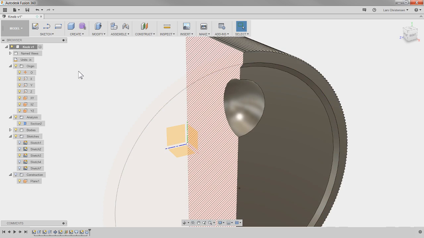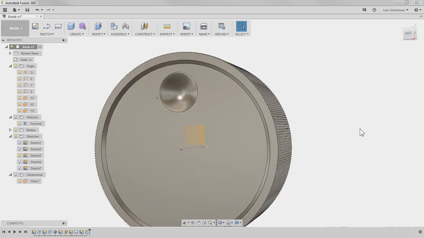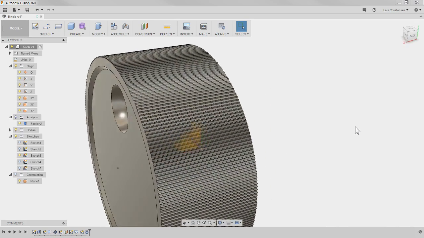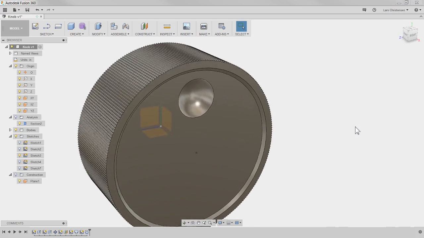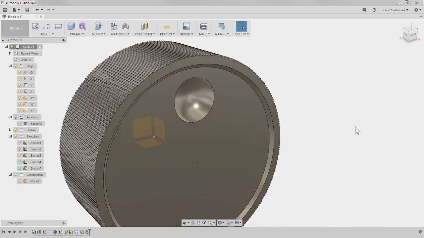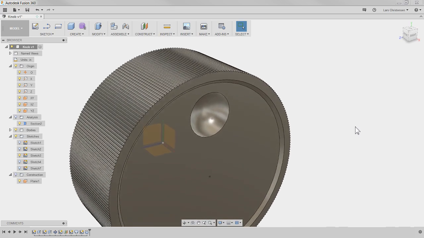Now we only see half of it right now. Let me turn the section analysis off. And then we got that dimple in there. I did do another live stream where I talked about the Revolve, so search for that one.